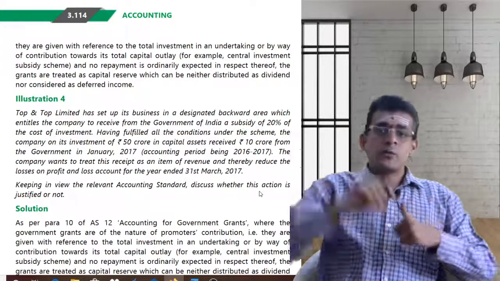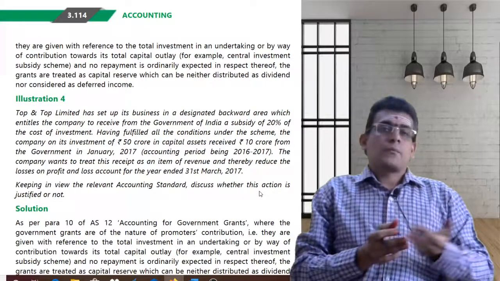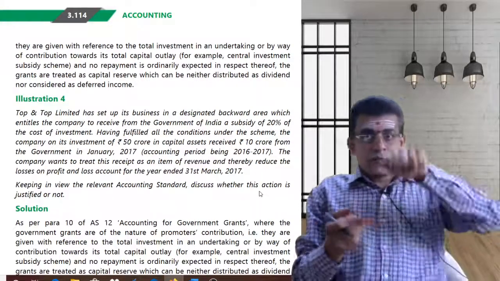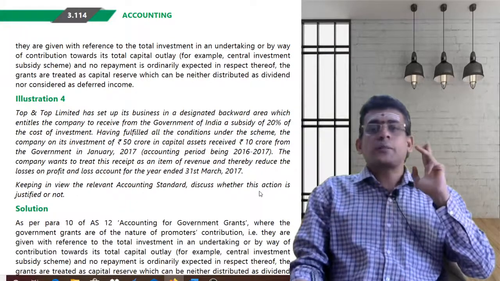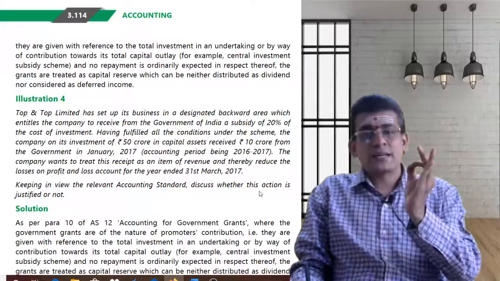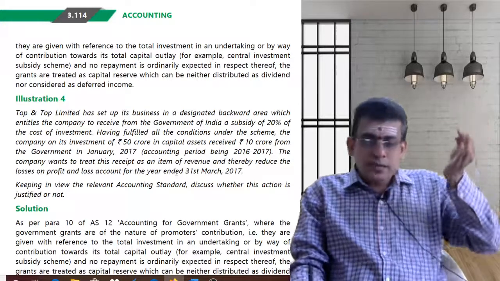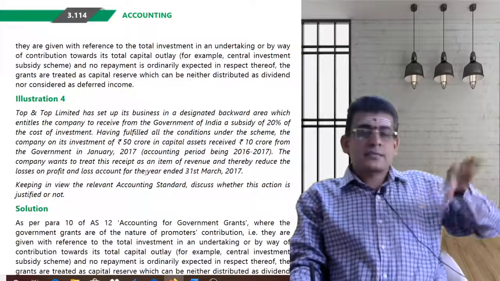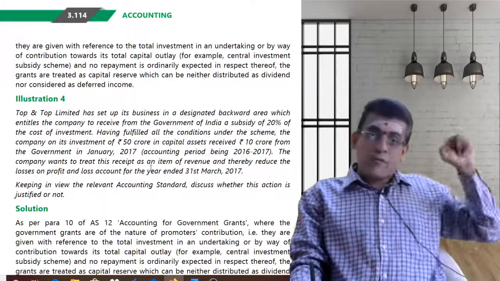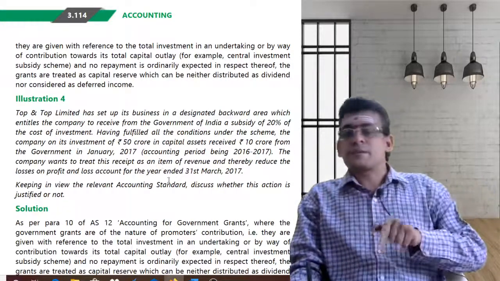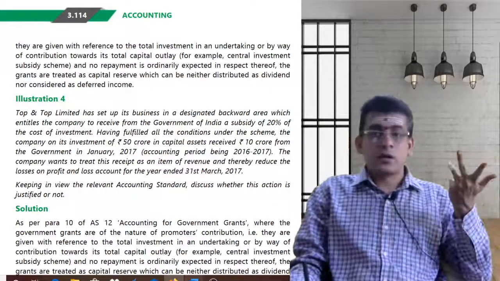If I am crediting that to my profit and loss account, it means my profit is increased, my revenue receipts are increased. That should not be done, because I will consider that as a revenue receipt only if it is revenue in nature and given for a particular purpose, out of which you are incurring some sort of expenses. So here that is not satisfied.